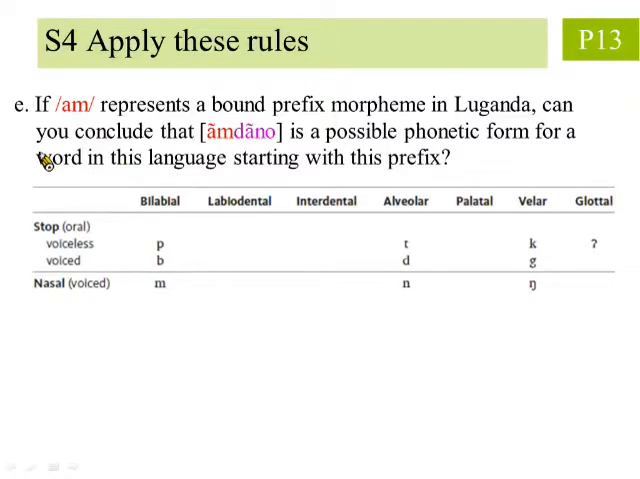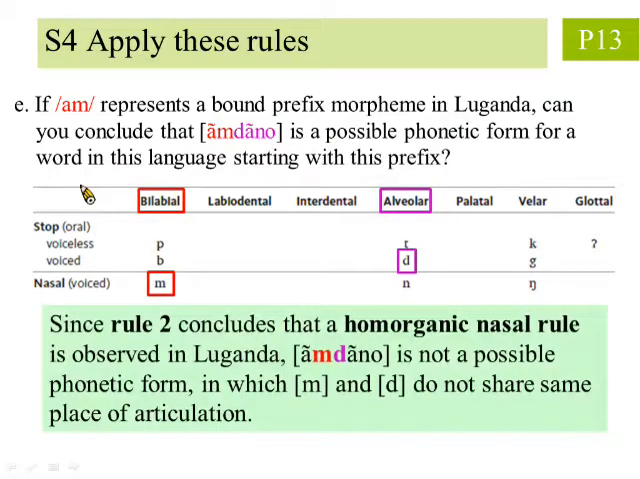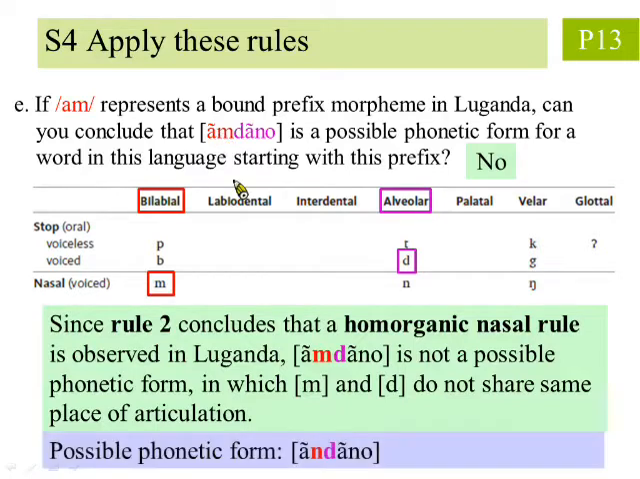Recall that Rule 2, the homorganic nasal rule, tells us that the ending of the prefix assimilates to the place of articulation of a following consonant. However, here, m and d do not share the same place of articulation, so umdano is not a possible phonetic form. To get a possible phonetic form, we can change the ending of the prefix from m to n, so that it shares the same place of articulation as d.